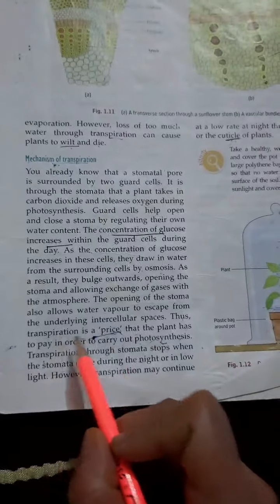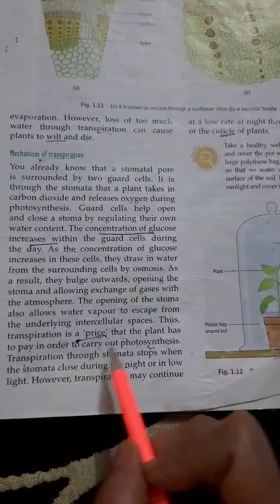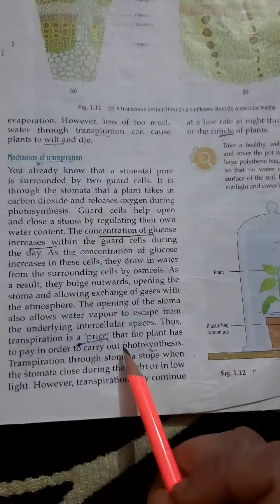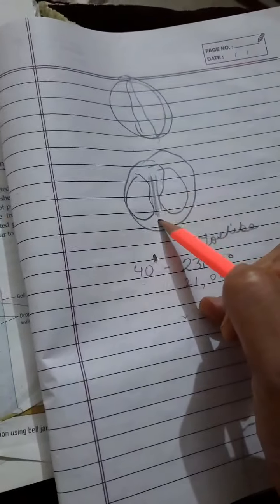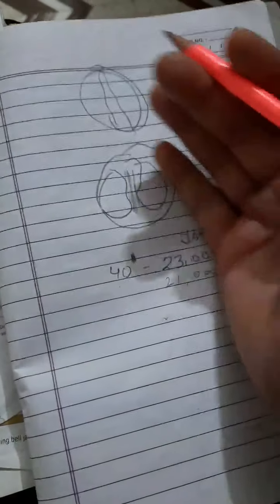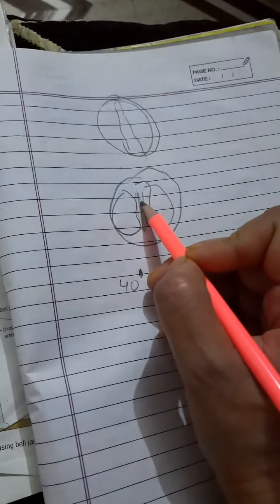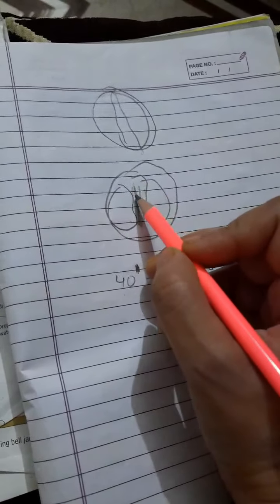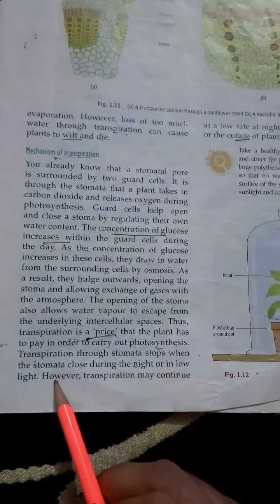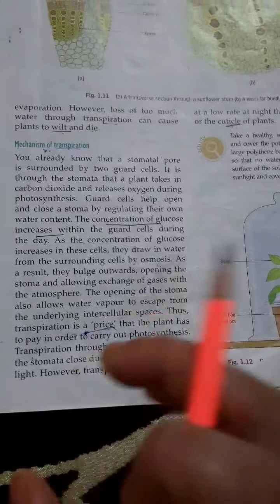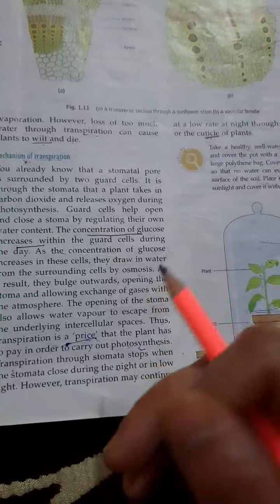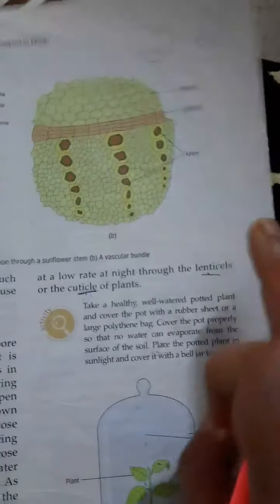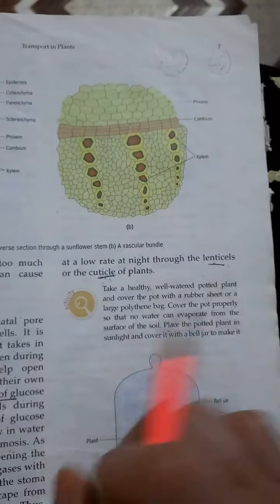Therefore transpiration is the price that the plant has to pay in order to carry out photosynthesis. Along with photosynthesis, exchange of gases takes place through the stomata, and when the exchange of gases takes place, you can see the water is also released from these spaces in the form of water vapors. Transpiration through stomata stops when the stomata close during the night, but transpiration may continue at a low rate during the night also through the lenticels and the cuticles of the plant. You have to see this activity also.